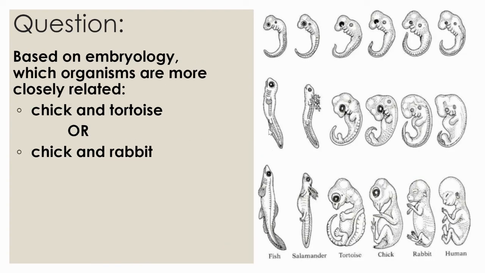Based on embryology, which organisms are likely more closely related? The chick and the tortoise, or the chick and the rabbit? So they're all three next to each other in this picture, but who's more closely related, the chick and the tortoise or the chick and the rabbit? That's the chick and the tortoise.